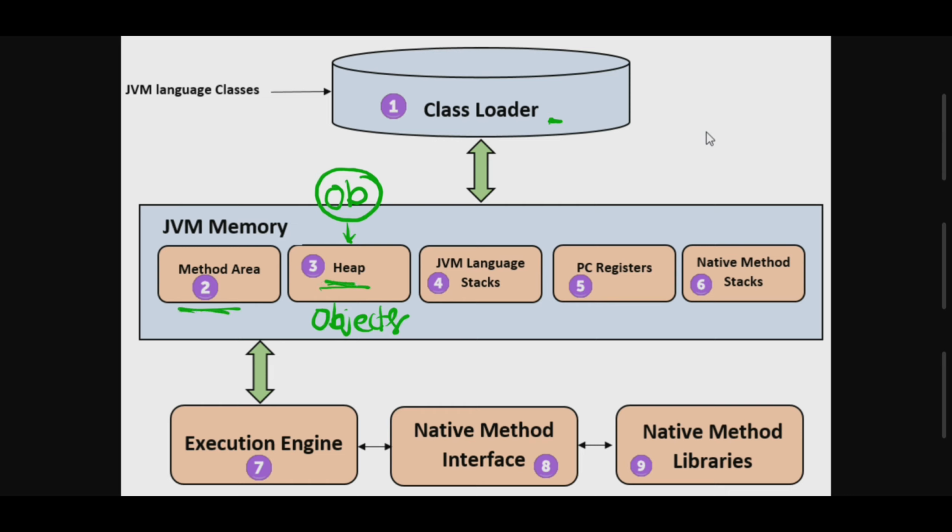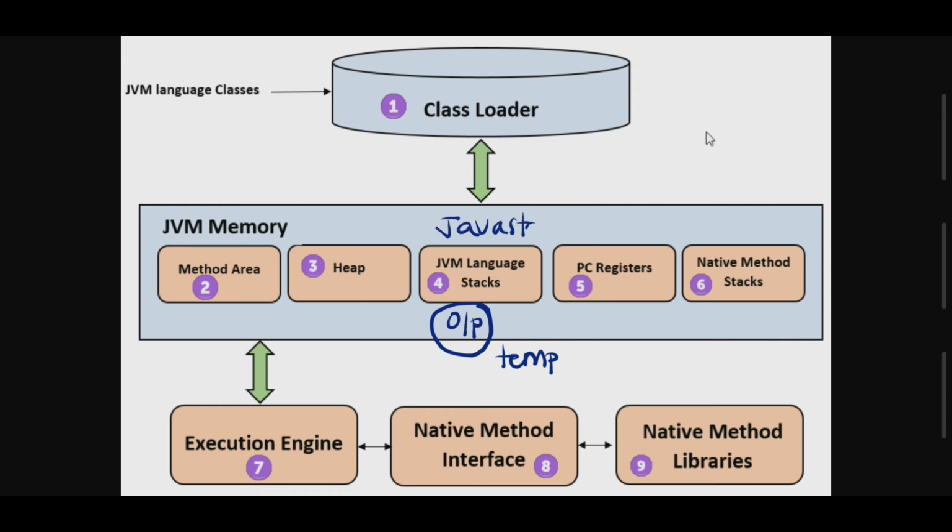Okay, so let us go to the JVM stacks or Java stacks. What is a stack here? Stack means we are storing output results, right? Those temporary values are taken by these Java stacks.